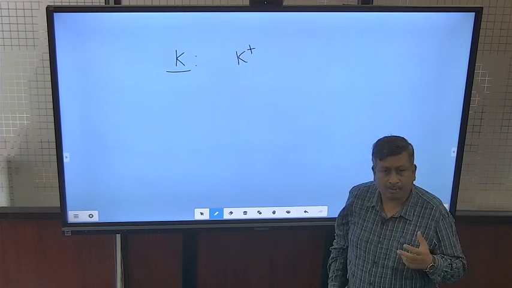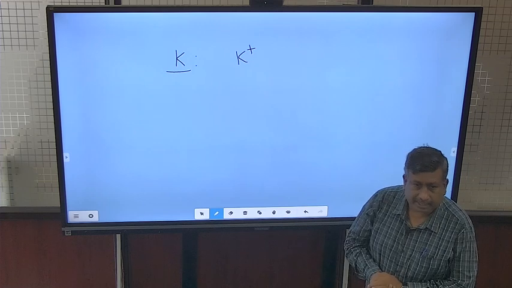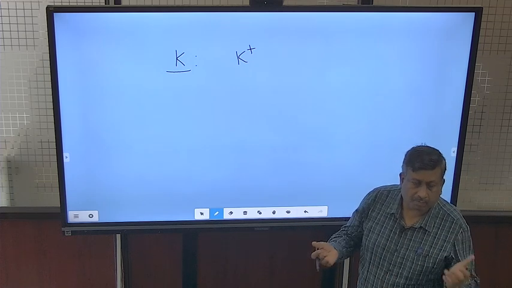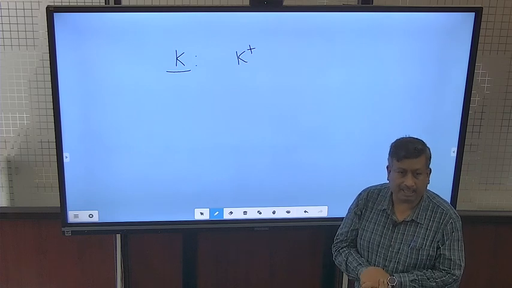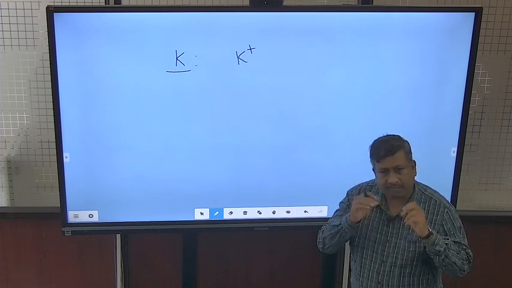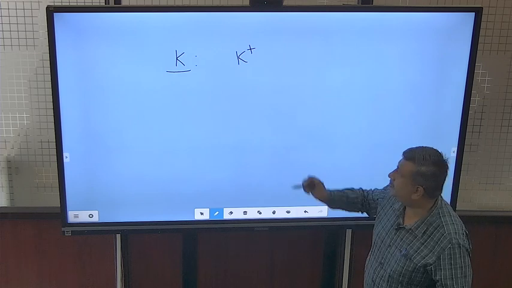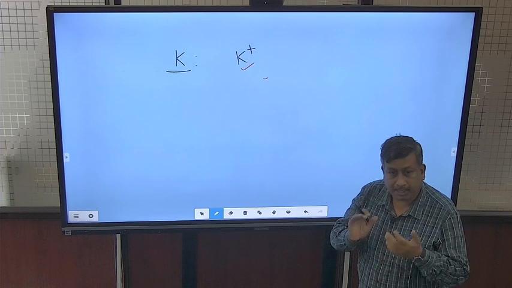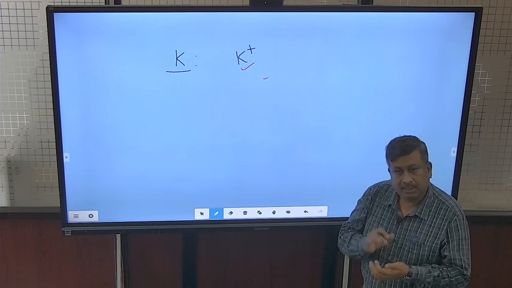If we talk about carbohydrate, it is not a part of carbohydrate. Potassium is not part of protein. Potassium is not part of fat. Potassium is not part of hormone. Potassium is not part of vitamin. So, it is not part of any plant constituent, and it remains in the plant as a K plus monovalent ion, but it has several functions in the plant.